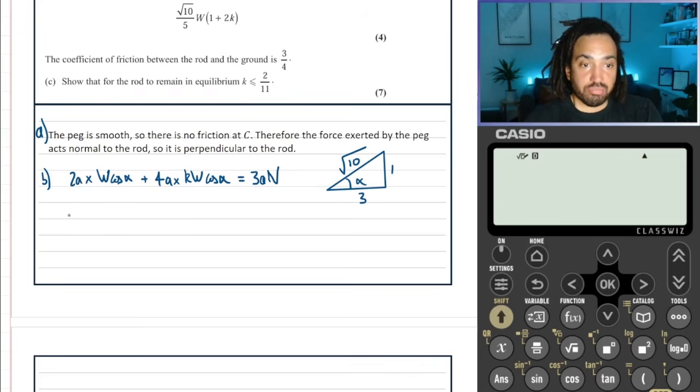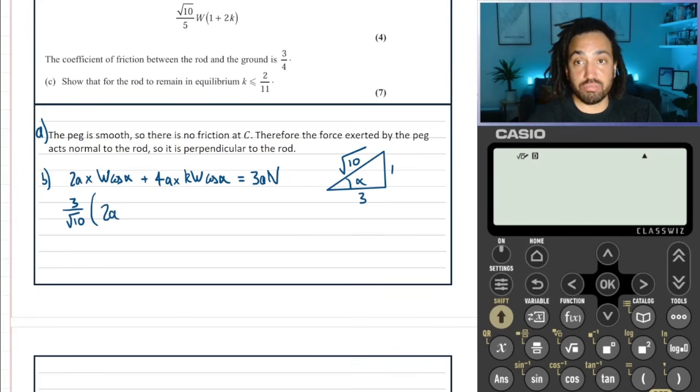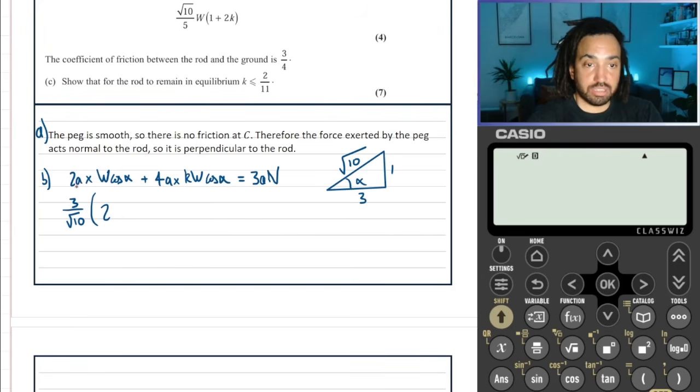Okay, so we could take out a cos alpha, and we know cos alpha now is, no, it's not 1, it's 3 over root 10. So we could take that out of these two terms here. So we've got 2A, and in fact we can cancel out all the A's as well, because that's times A, that's times A, that's times A.